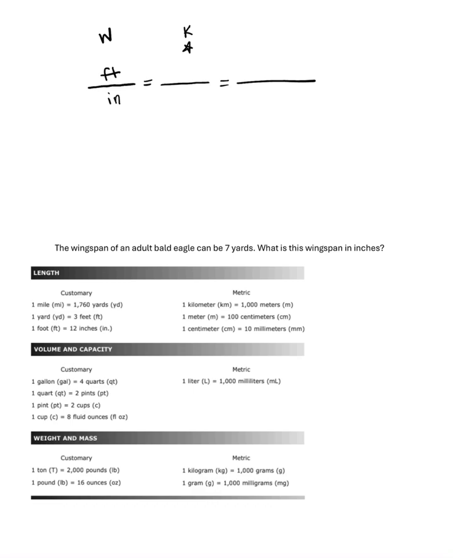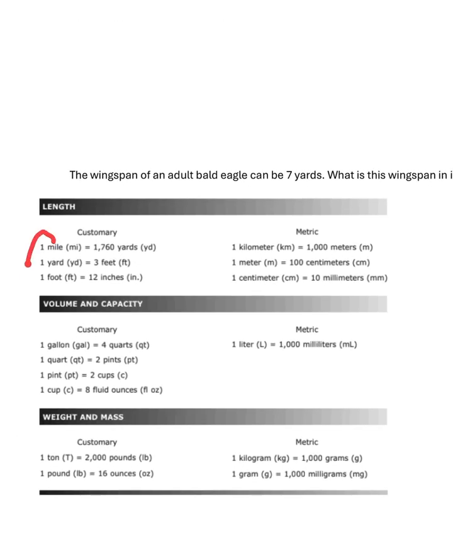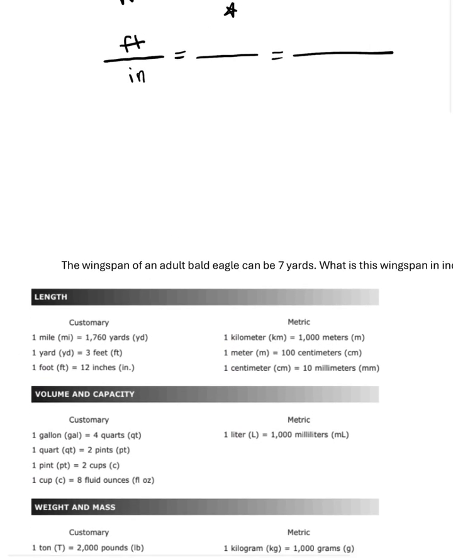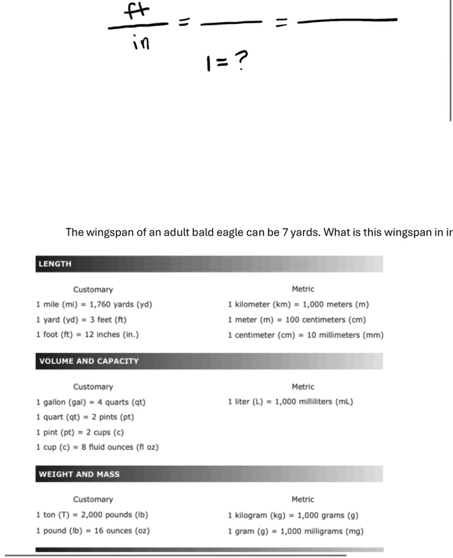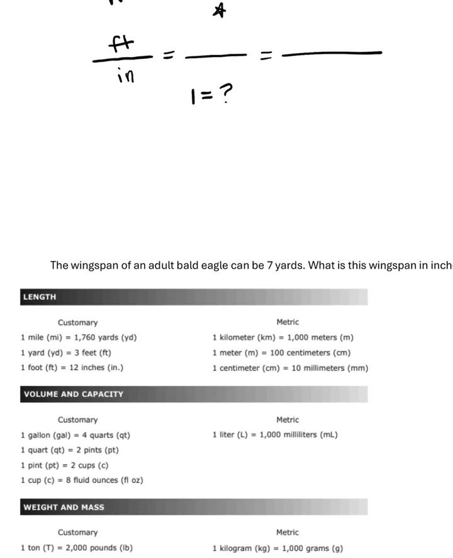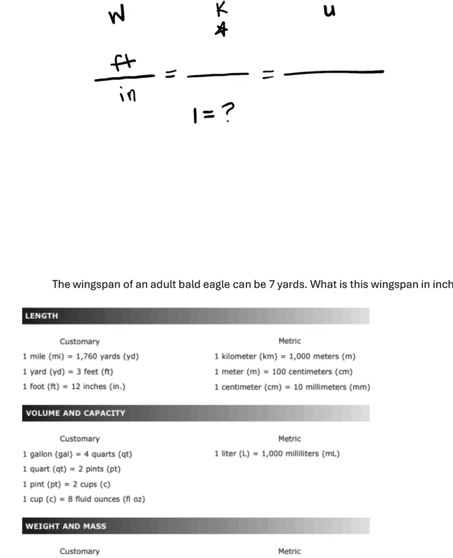So now I do want to also talk about, notice all of the numbers on this side of the STAAR chart are a what? They're all ones. So in the middle of our K, one of those is going to have to be a 1. Always, always, always. So it has to be 1 equals something. It depends on what your words are, what your other number will be, but the 1 is always going to be equal to something. And then our U comes from our question, and that is going to be by itself in the question.